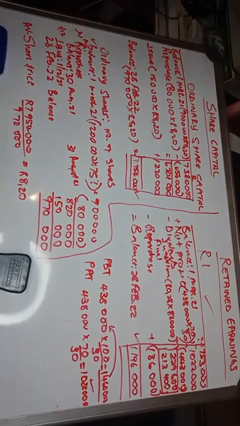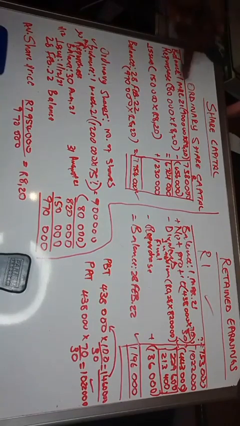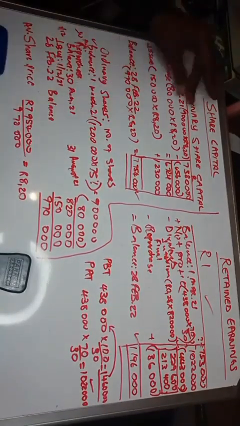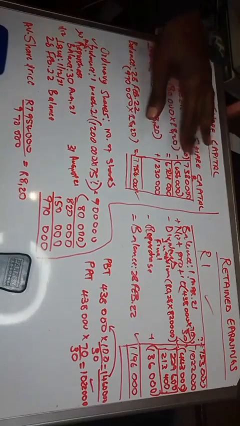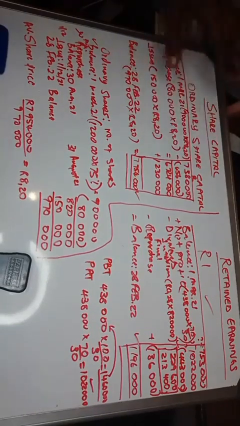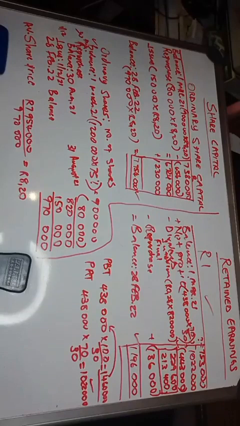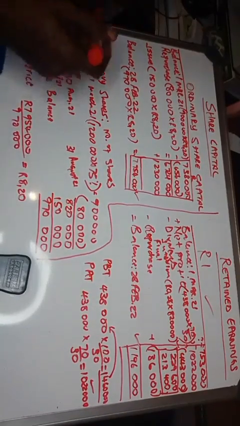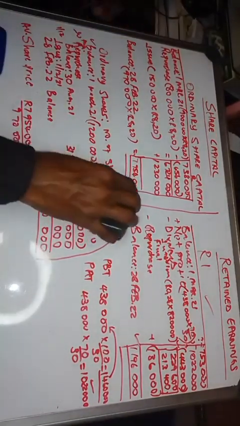Now I want you to take note. Number one, on the ordinary share capital, they can either ask you to prepare this part, which is the shares part, or they ask you to prepare this part, which is the share capital part, the amount part. Now, this is why I separated it. When they want the ordinary shares, you will start with the authorized. So let me just wrap here.